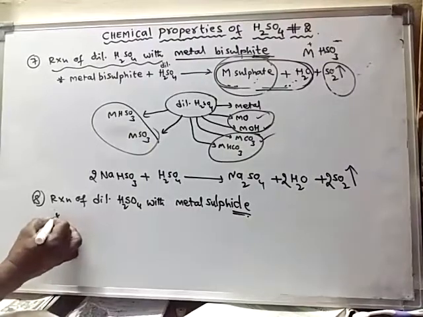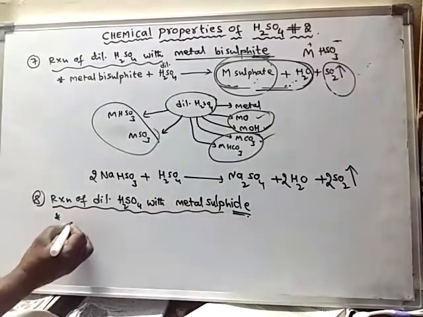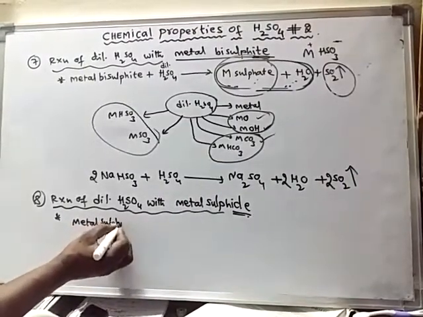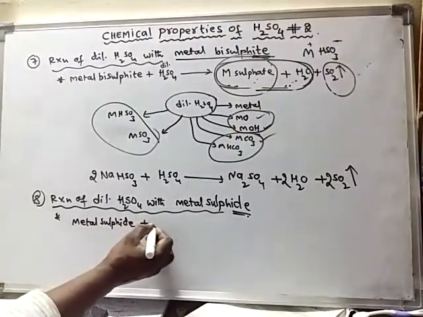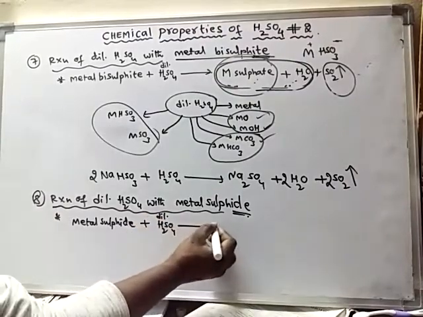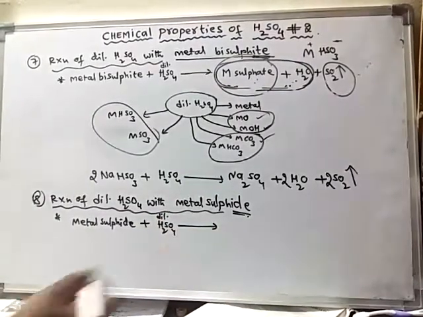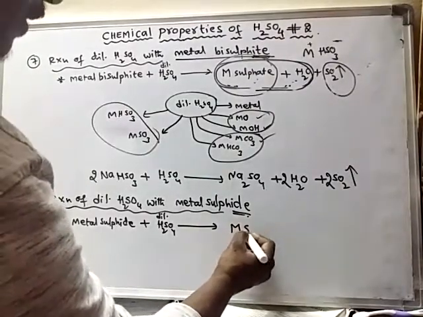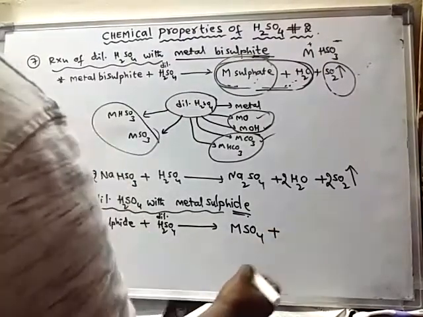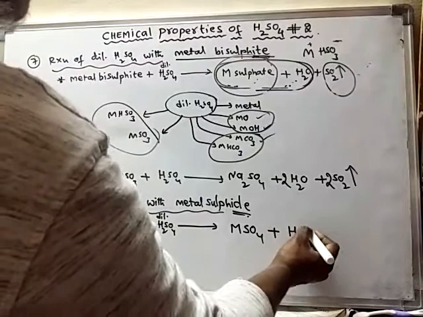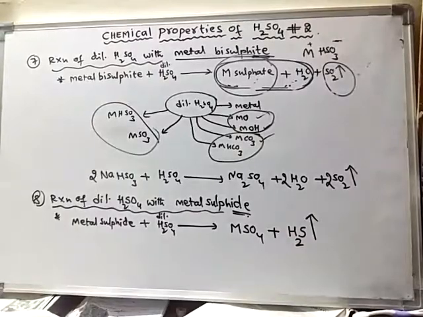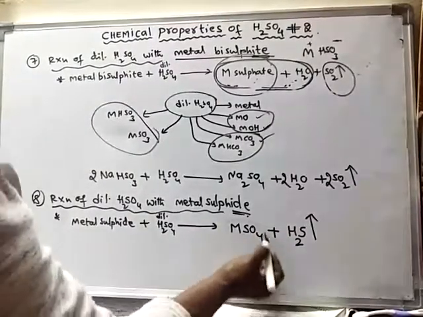We will learn the general reaction of this one. Any metal sulfide, when it reacts with dilute sulfuric acid, what are the products formed? The product formed is metal sulfate. Along with this metal sulfate, instead of water, hydrogen sulfide gas, H2S gas, is formed. So this is common.